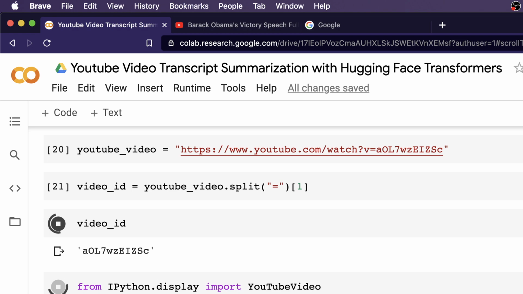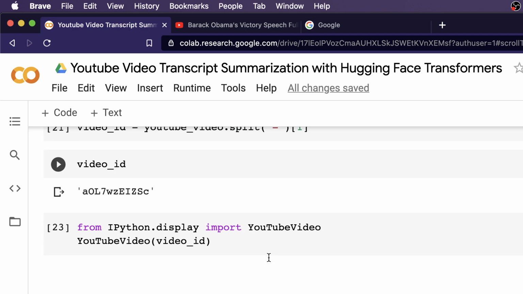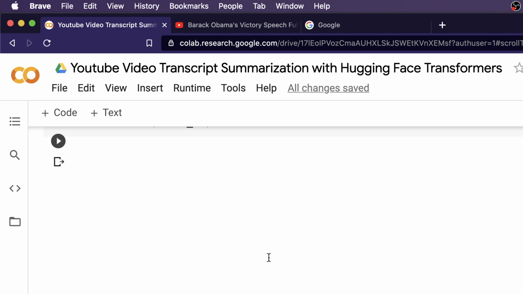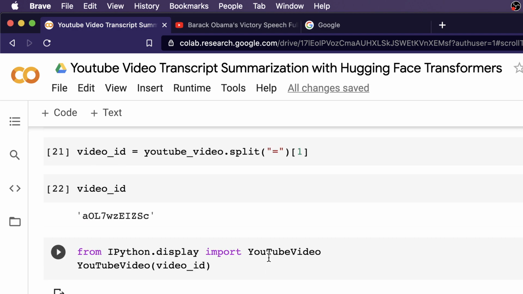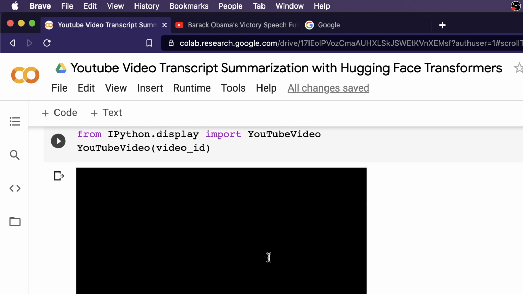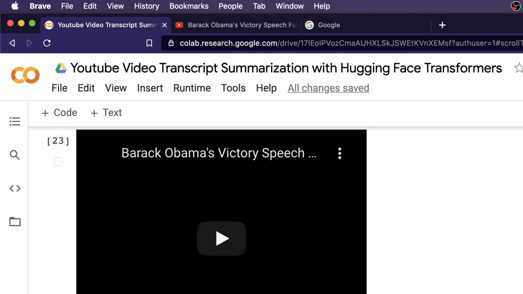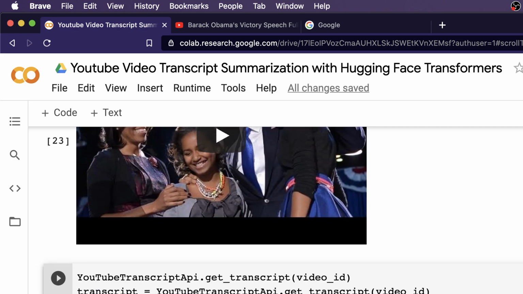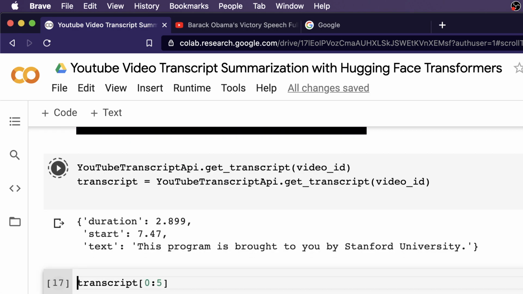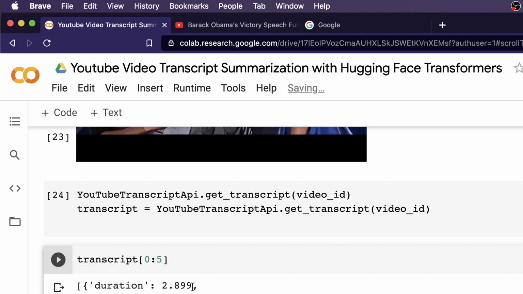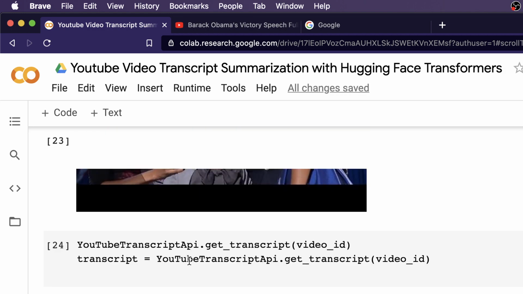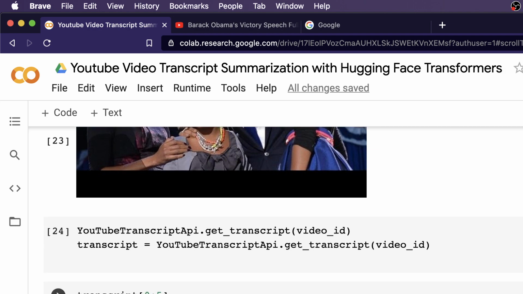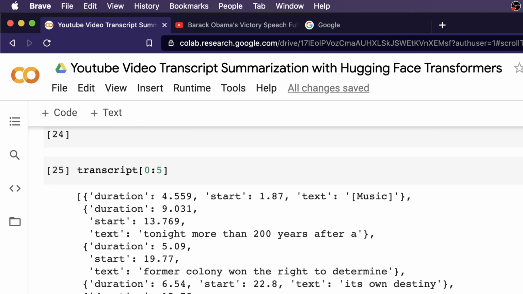So it is running, you can see. Okay, just wondering why it is not showing. Okay, yeah, it is showing the video. Probably it's slightly slow, and I'm going to get the transcript, and after I get the transcript, I'm going to check if the transcript has any text. Yeah, it has got "tonight, more than 200 years," and so on. So we have got something.